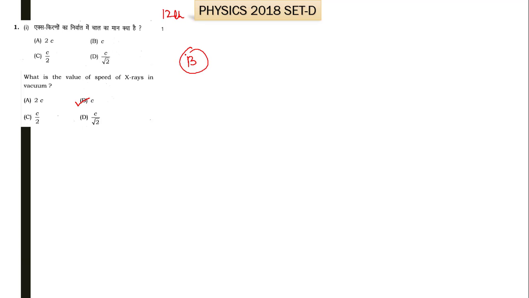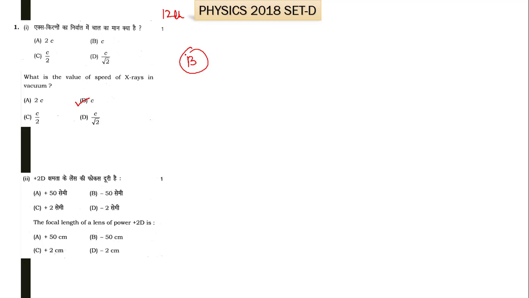Now moving towards the second part of this question. It says that the focal length of a lens of power plus 2D is. We know that focal length is inversely proportional to power, and here the power of the lens is plus 2 diopter. So using it here we get 1 by 2, and solving this we get 50 centimeter. So plus 50 centimeter is the right option. So A is the right option for this part.